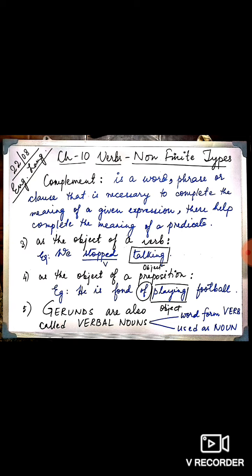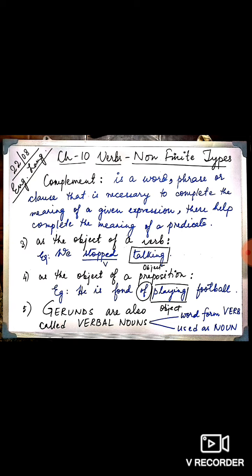Remember, a gerund is also used as an object of a preposition. In such sentences, you will find the gerund placed mostly right after the preposition in a sentence. He is fond of playing football. What is he fond of? Playing football. Here, playing is the gerund, which is an object of the preposition of.